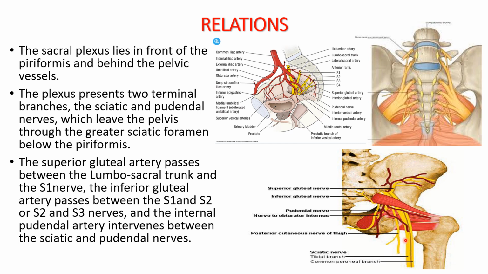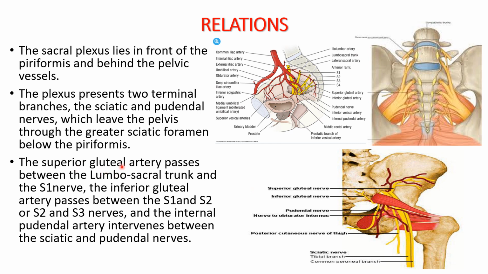So these two are the terminal branches of the sacral plexus, which leave the pelvis through the greater sciatic foramen below the piriformis. So these two terminal branches of the sacral plexus, the pudendal nerve and the sciatic nerve, leave the pelvis via the greater sciatic foramen below the piriformis muscle. We can make out in this picture.